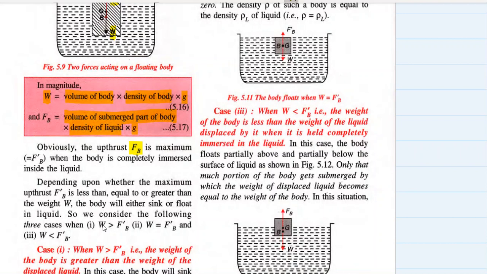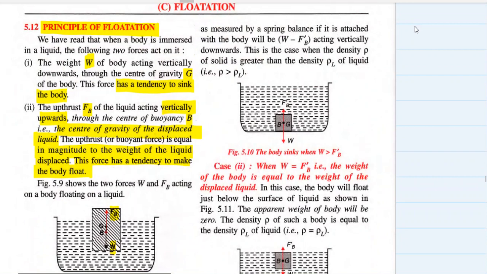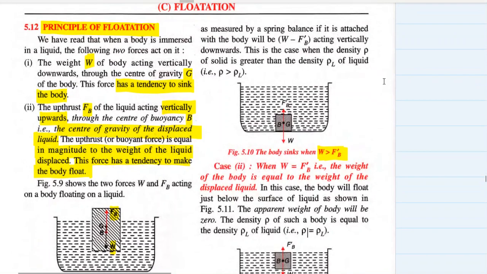So we consider three cases: when weight is greater than the maximum upthrust, when weight is equal to the maximum upthrust, and when weight is less than the maximum upthrust. When weight is greater than maximum upthrust, the body sinks in the liquid. So this is the case when the weight of the body is greater than the maximum upthrust. Also remember that the density of solid is greater than the density of liquid in this case.